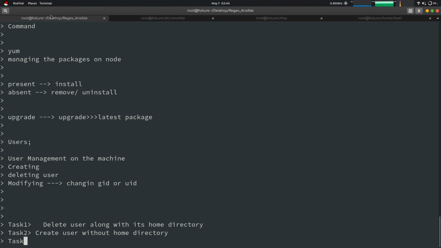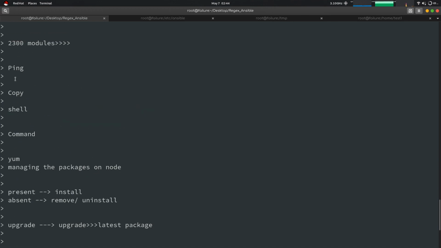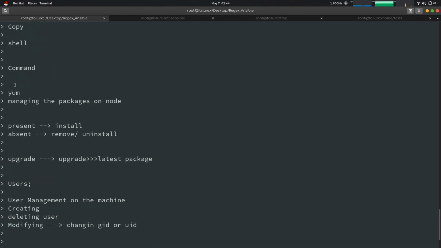Then task 3 will be to install packages: Apache for the Ubuntu people and HTTPD for the RHEL people. Also you can install Nginx, anything you want. You just have to try the module. Then you have to use the ping command we learned.